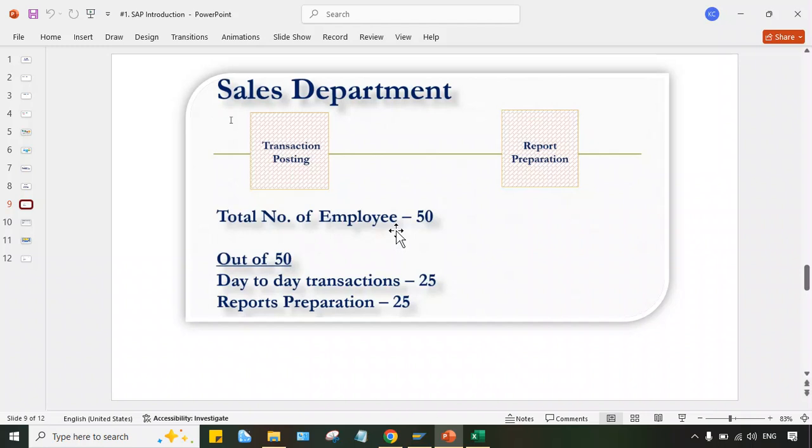This is the benefit of ERP, right? Whichever work was done by a single employee in 20 or 30 minutes, now with the help of ERP, the same work can be done within a few seconds. Earlier, let's suppose one employee was taking care of 100 queries per day. Now the same employee can take care of 500 queries per day. This is the benefit of ERP. Okay, so now I hope you guys are able to understand the ERP.